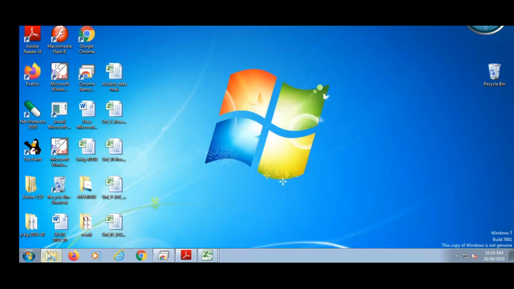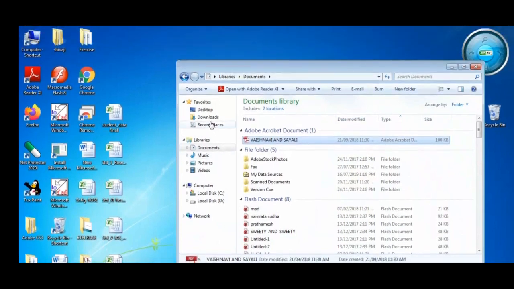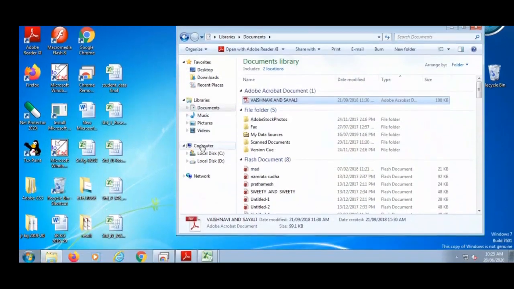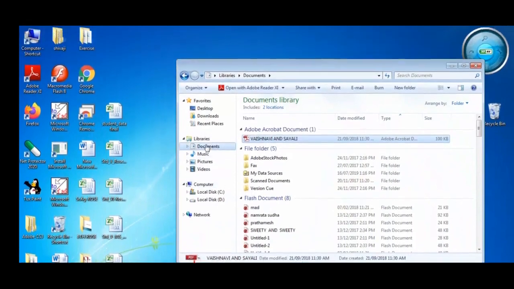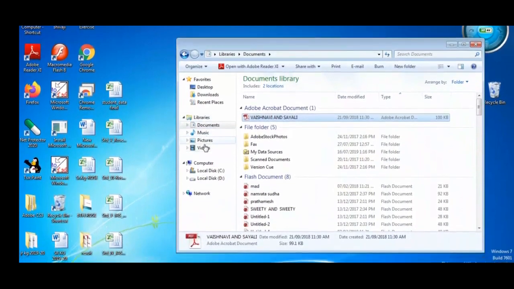See the downside. Here is a yellow color folder-like icon, and this is called the Windows Explorer, where all the files get stored. All the files, folders, even software get stored. But see how it gets stored in such a manner. See here, library. In this library, some subfolders are there.